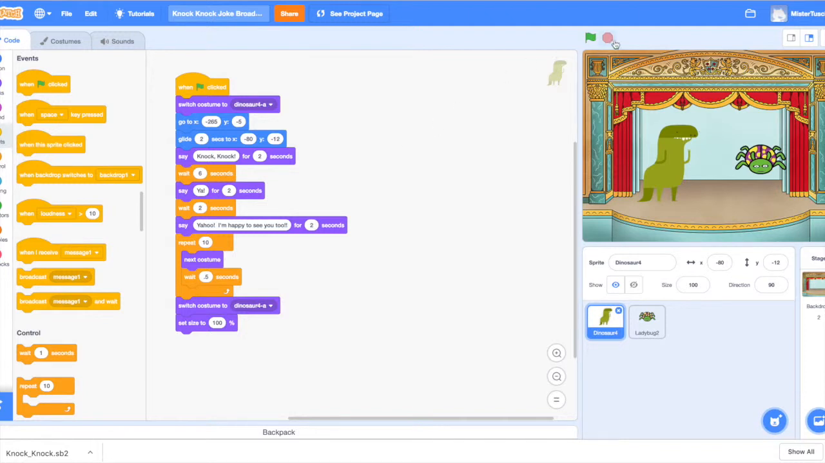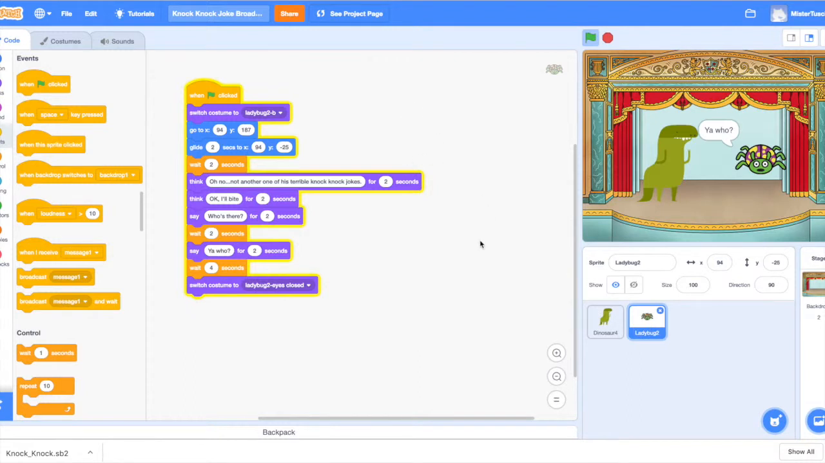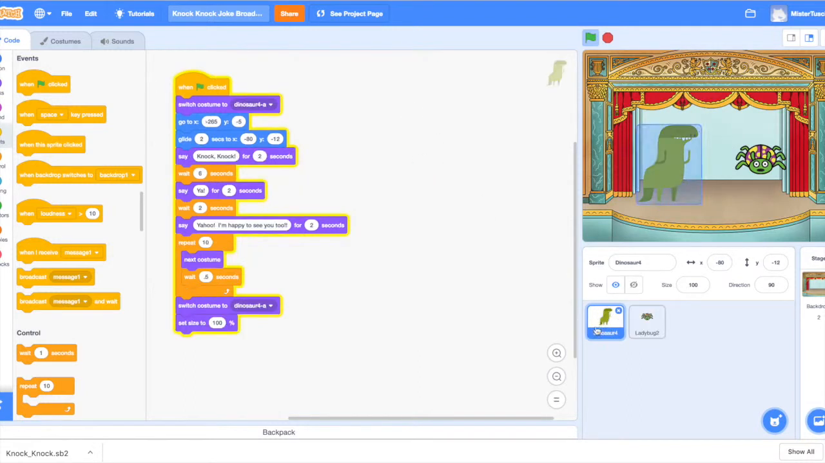So if you remember, here's our knock knock joke, and I'll show you the code while we flip through it. They're telling the knock knock joke, and I have them switching costumes back and forth, making sure that they're taking turns through waiting. So the dinosaur waits while the ladybug speaks, and the ladybug waits while the dinosaur speaks. And it's a really corny joke, and that's what that is.